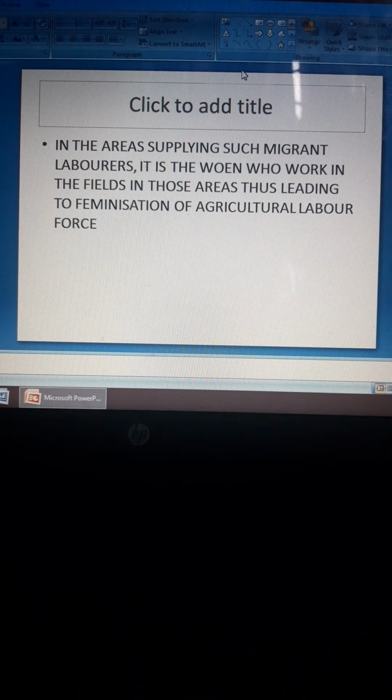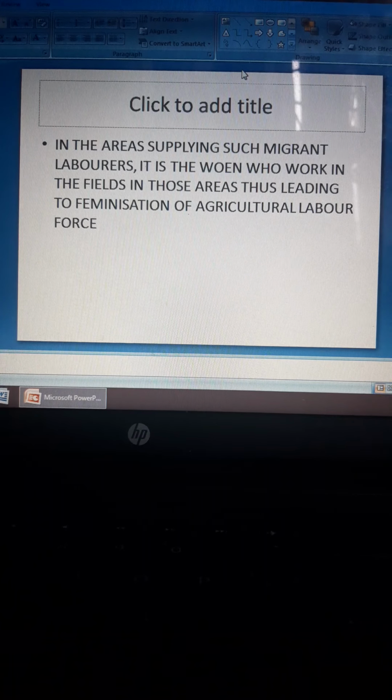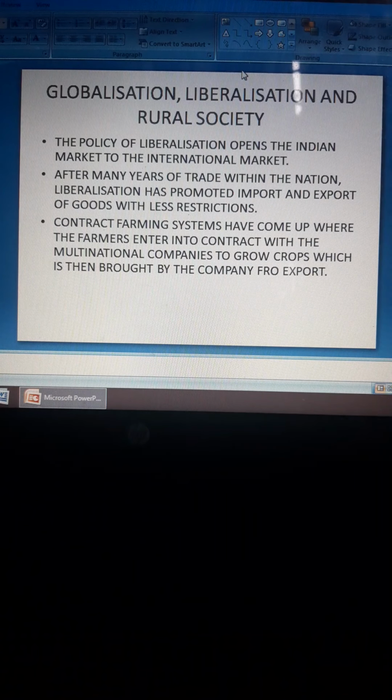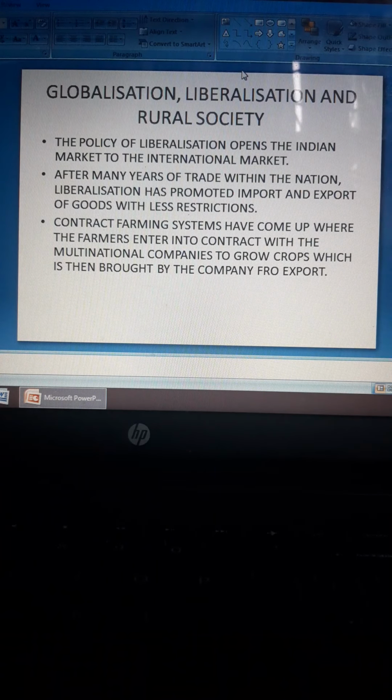As a result, the women take part in the agricultural process in those areas. This leads to feminization of agricultural labor. Here, more women are engaged in agriculture.